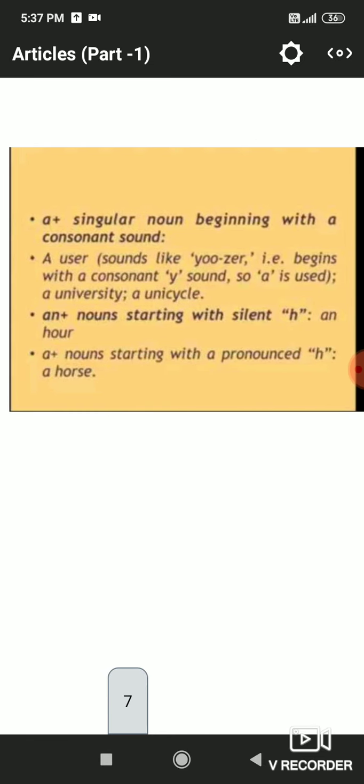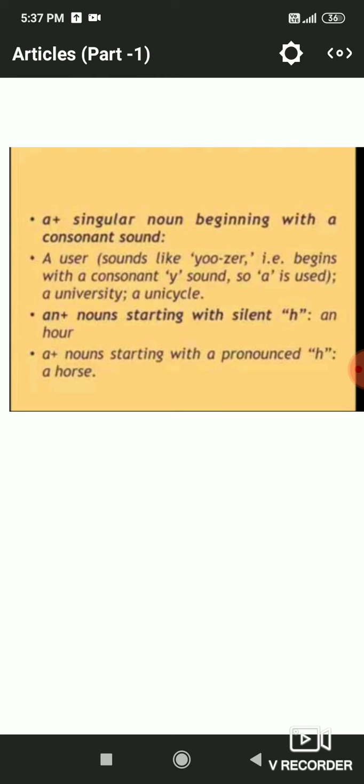So a is used before a singular noun beginning with a consonant sound, and an is used before a singular noun beginning with a vowel sound. Like user. Here, after looking at this word, you may place an because u is written there, but it is not giving us a vowel sound, it is giving us a consonant sound.